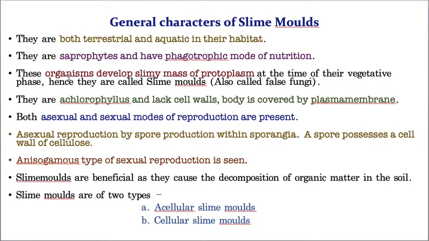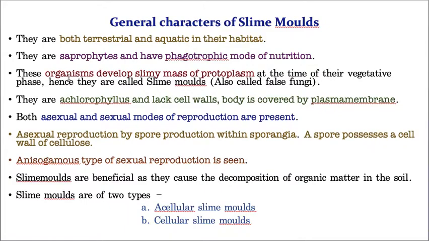Now, as I already told you, they are saprophytes. What is the meaning of saprophytes? They depend upon dead and decaying organic matter and have a phagotrophic mode of nutrition. What is this phagotrophic mode of nutrition? I think you are hearing this word for the first time. Basically, they take in dead and decaying organic matter, that's why they are called saprophytes. They take this dead and decaying matter in a holozoic manner, and they digest this food material with the help of a special structure called a digestive vacuole. This is a very, very important point.